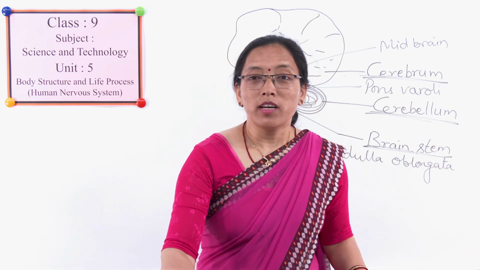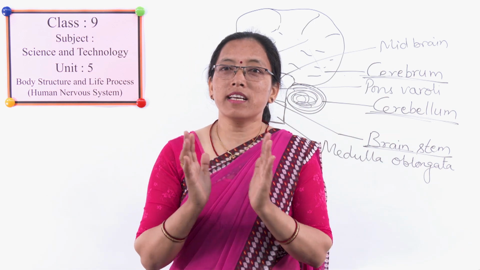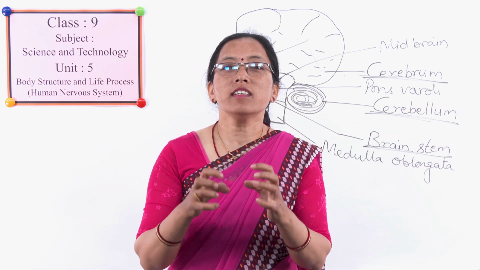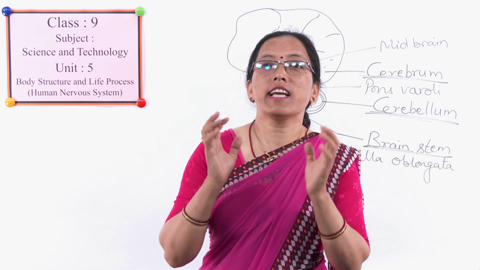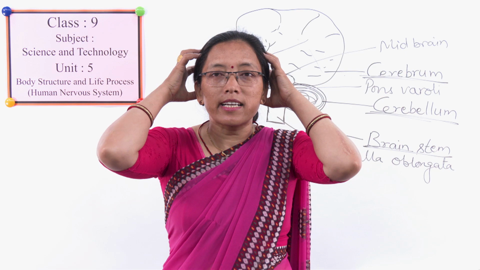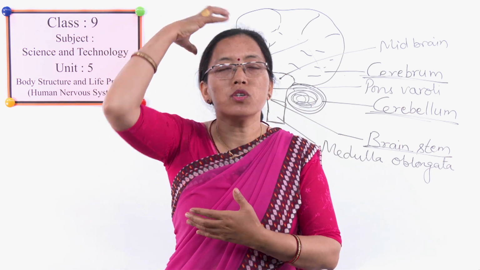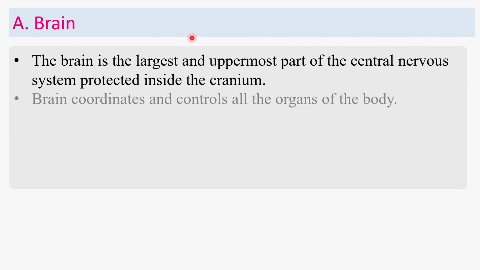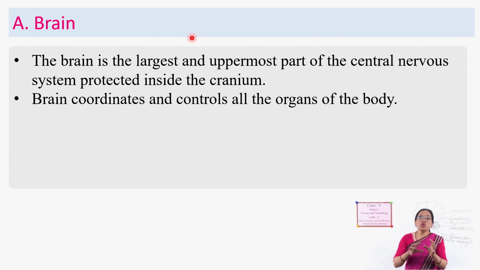Now, what is the brain, you already know. Brain is a very delicate and very important, vital organ of our body, which is protected inside our cranium. It is present in the uppermost part of our body, and this brain controls the whole body. That means each and every organ of our body is controlled by the brain, and it also coordinates among the organs. There are different systems in our body, made up of different organs, and those are coordinated by the brain.